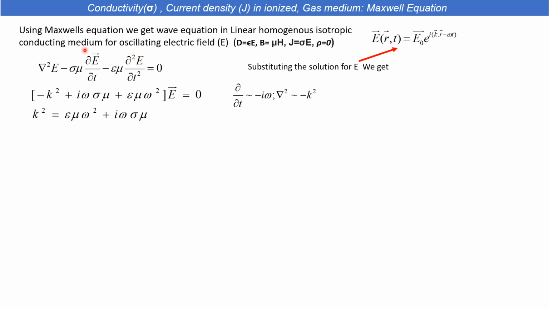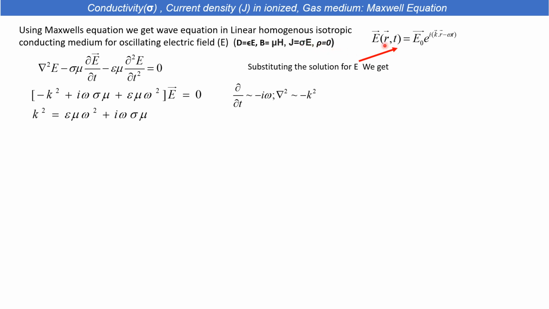Using D equals epsilon E in a linear isotropic homogeneous medium, keep in mind that the free charge density rho is equal to 0 for the conducting medium, and the current density is proportional to the electric field, with the proportionality constant being the conductivity sigma.